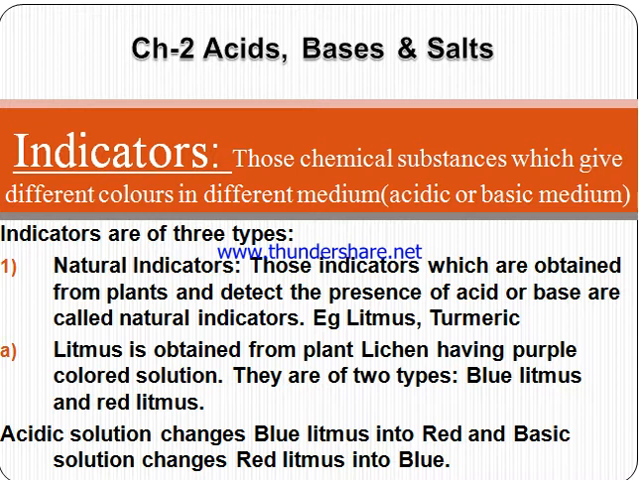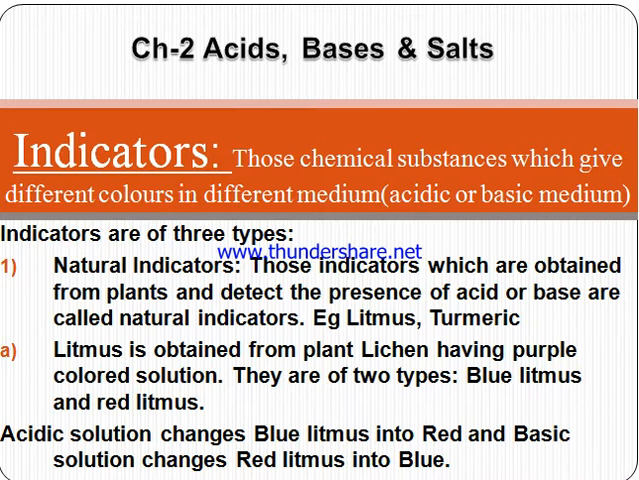So indicators are the substances which give different colors in different mediums to indicate the presence of that medium. Okay, so it is of three types. First is the natural indicator, second is the synthetic indicators, and third one is the olfactory indicators. So natural indicators are obtained from plants and detect the presence of acid or base.